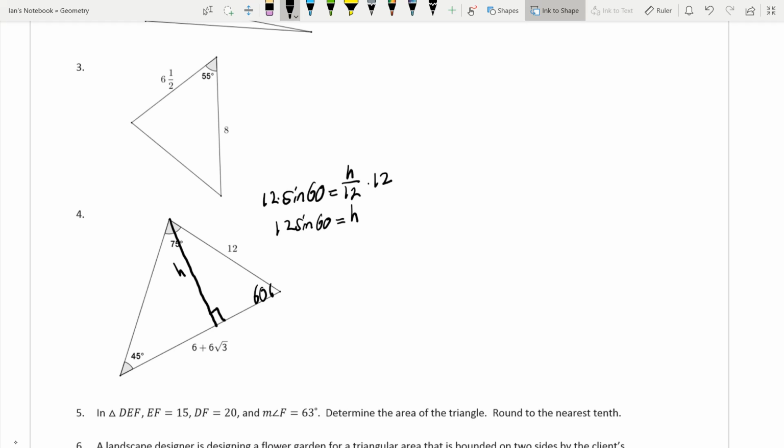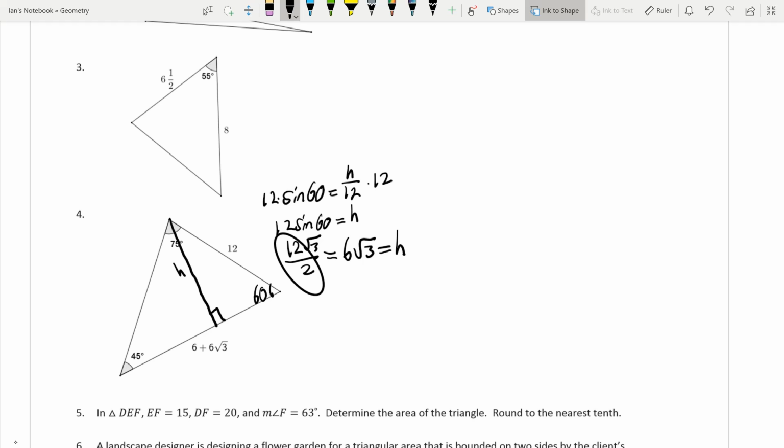Once you guys get used to this, sine of 60 is something you're going to run into a lot. Sine of 60 is pretty simple. It breaks up into square root of 3 over 2. So we're going to get 12 square root of 3 divided by 2. But look, 12 divided by 2 gets us 6. So we get 6 square root 3 is equal to our height.